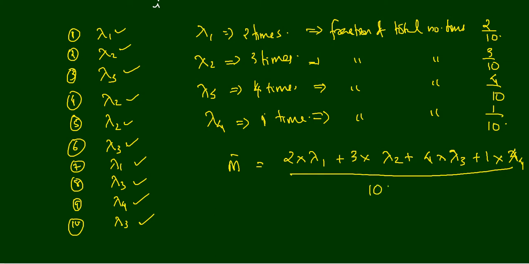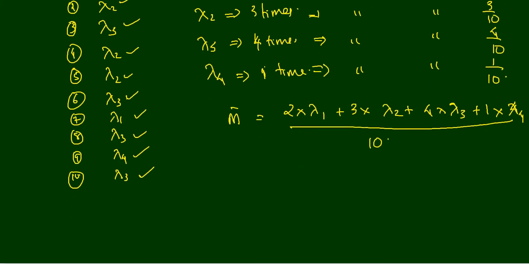Or you can write it like m bar is equal to 2 by 10 lambda 1 plus 3 by 10 lambda 2 plus 4 by 10 lambda 3 plus 1 by 10 lambda 4.